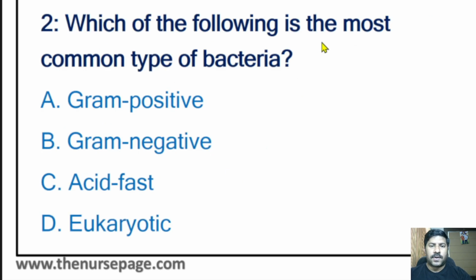Second question: which of the following is the most common type of bacteria? Gram positive, gram negative bacteria, acid fast bacteria, eukaryotic bacteria. In this question, you can easily exclude the option eukaryotic. In previous questions we studied that bacteria are an example of prokaryotic organisms, so you can exclude option D. Only three options remain. The correct answer is gram negative. The most common type of bacteria are gram negative.